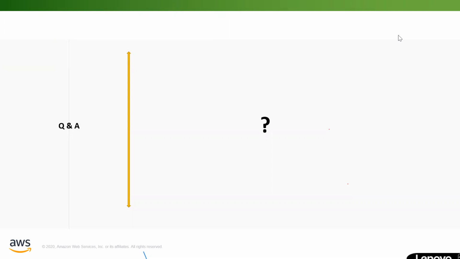Okay, does the audit trail happen on the source side or on the target side? Both.